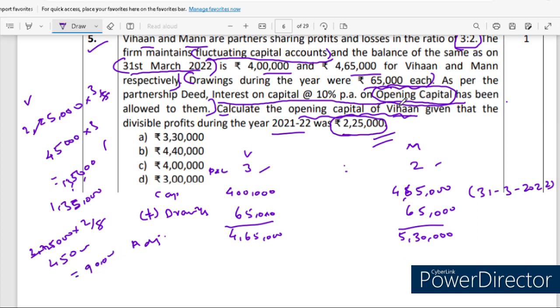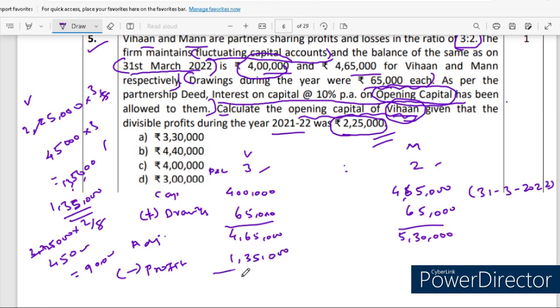Okay, but here they are asking us to find the opening capital for whom? Only for Vihan. So in Vihan's case, 1,35,000 was already credited, which boosted up this capital money. So now we are going to deduct or subtract the profit amount which was already credited, 1,35,000 for Vihan.